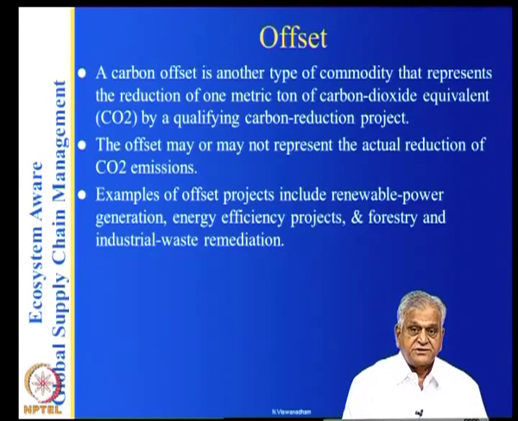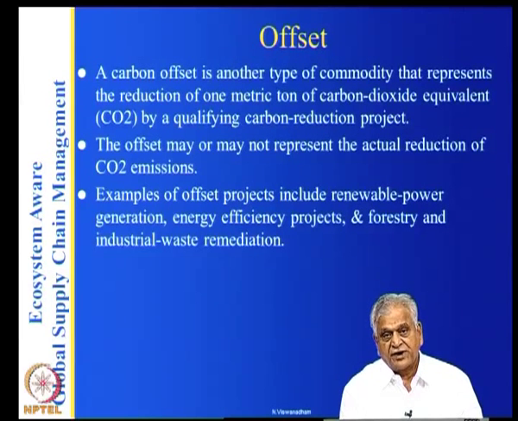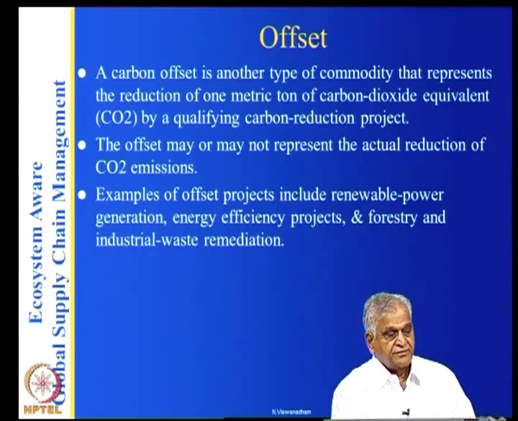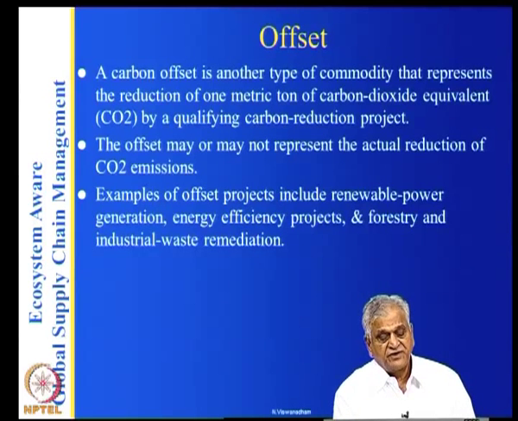So, see, with the earlier cap and trade, if you are generating emissions, then you have to reduce the emissions someplace. That's one way of doing it.